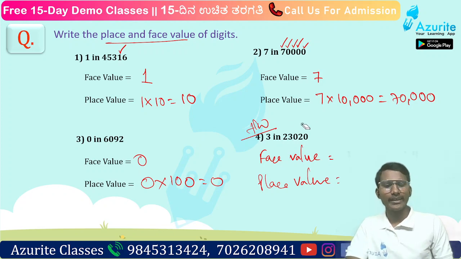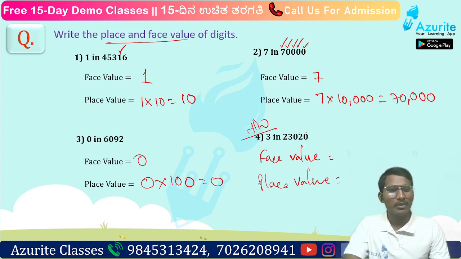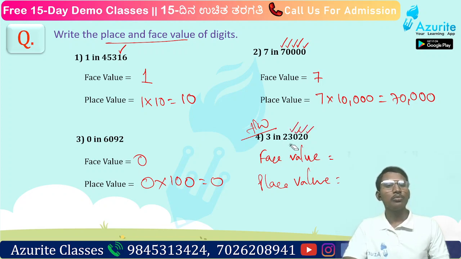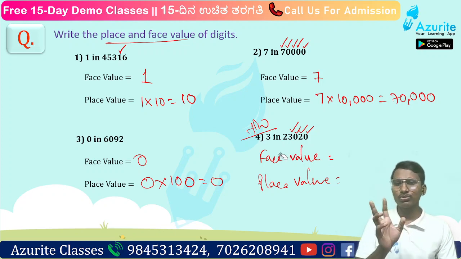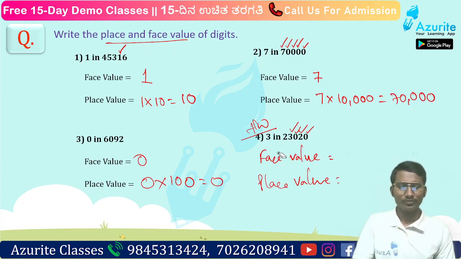So you can write it here. Okay. So it is at which place? Units, tens, hundreds and thousands. So how many thousands? Yes, 3000. So 3000 will be the place value. Understood? That is what we have to write. Okay, good. So let us go to the next now.